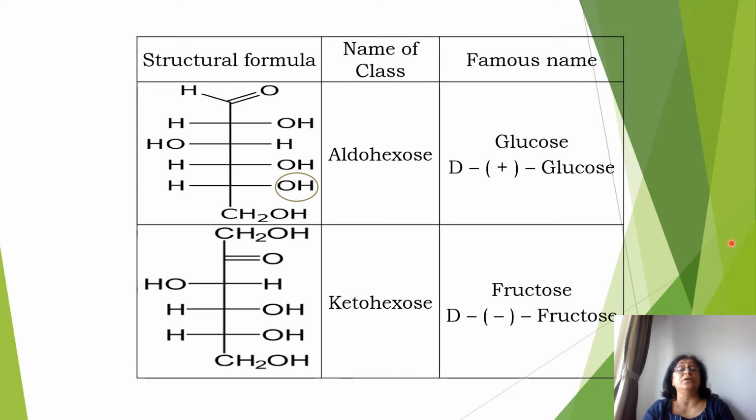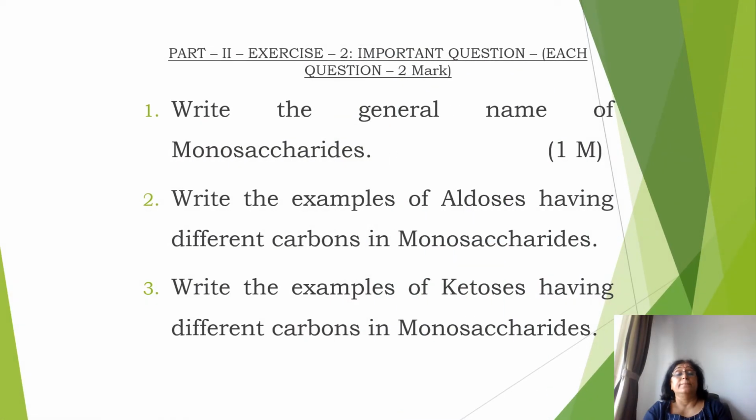Next example you see here, there are 6 carbon atoms again. So it is hexose and there is a ketonic group present. So it is ketohexose. So this is fructose basically. And the last carbon, last horizontal line is holding OH on the right hand side. So this is also D configuration, but it is levorotatory because here it is minus. So D minus fructose. Okay. So these are some of the important questions.